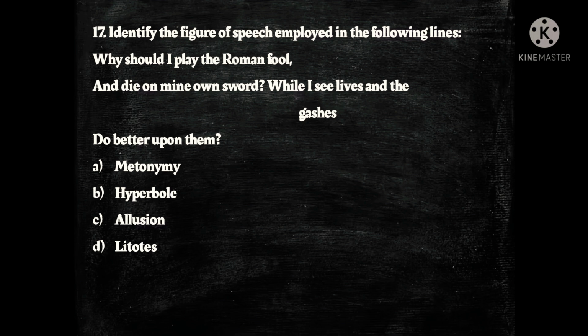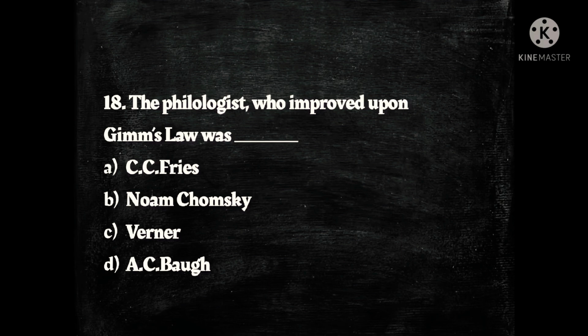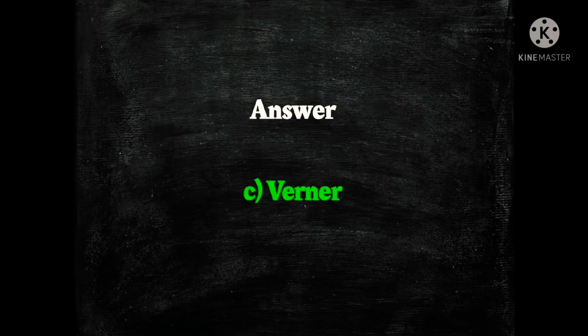While I see lives and the gashes, do better upon them. So the options are A, metonymy, B, hyperbole, C, allusion and D, litotes. And the answer is C, allusion. Next question. The philologist who improved upon Grimm's law was dash. The options are A, C.C. Fries, B, Noam Chomsky, C, Werner and D, A.C. Baugh, and the answer is C, Werner.